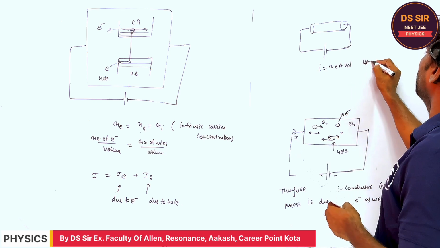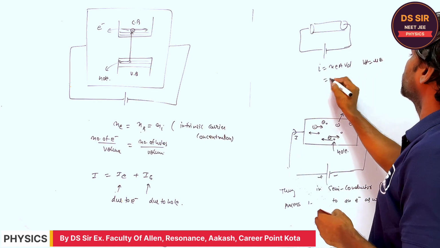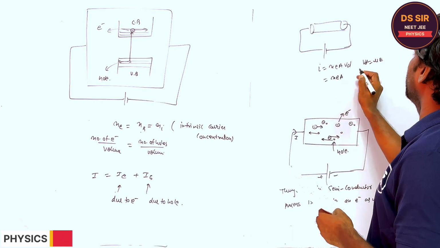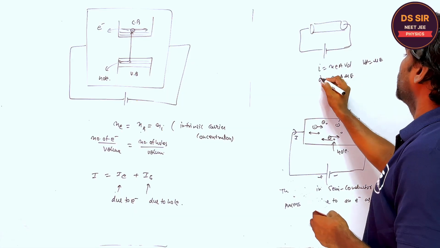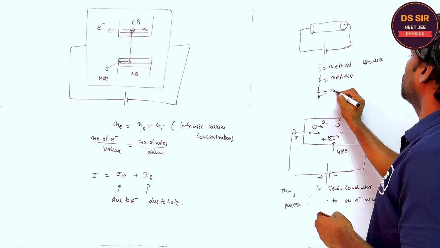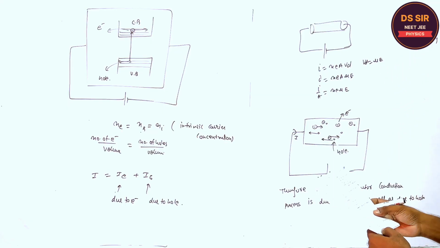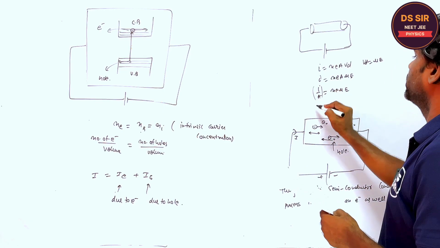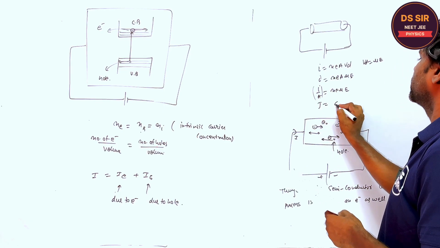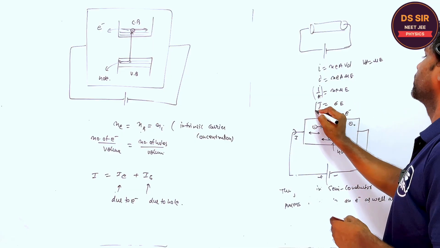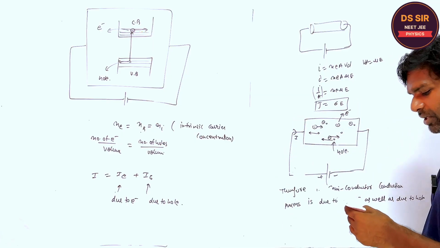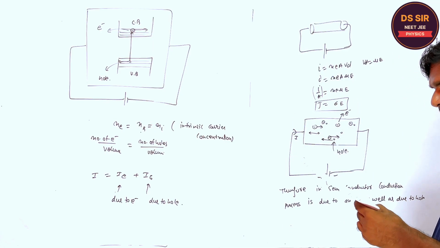And vd is equal to what? Say mu into E. So I equals NeA mu E, and I upon A is equal to Ne mu E. Is it clear, Sanjay? And this is called the current density, J is equal to sigma into E. Is it clear or not?